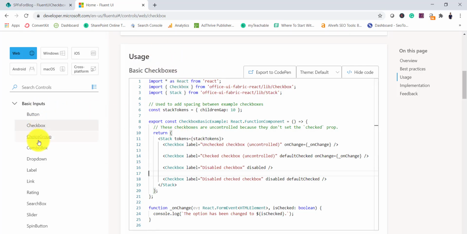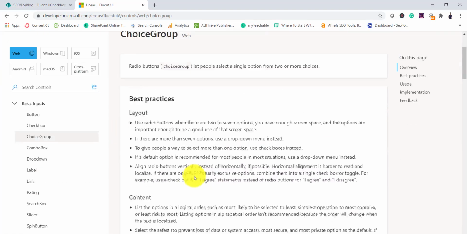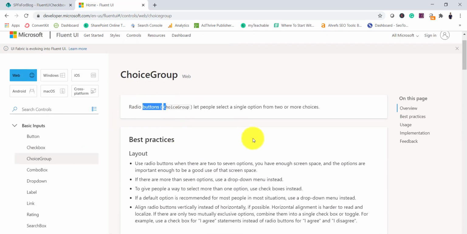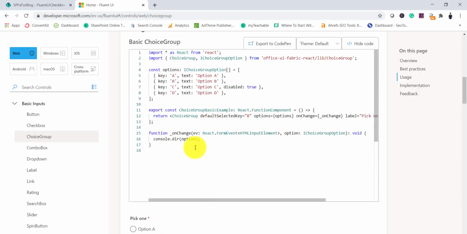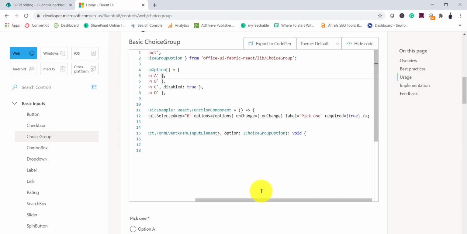And the other one is the choice group. If you click on choice group, you can see here this is nothing but the radio buttons. And in this radio button, you can select only one. So you can see here I select only one. You can deselect someone, or the user cannot even select that. And then if you click on show code, you can see you have the options here, and we are binding this. So this is something you can directly copy, this code, and you can work with it as well.